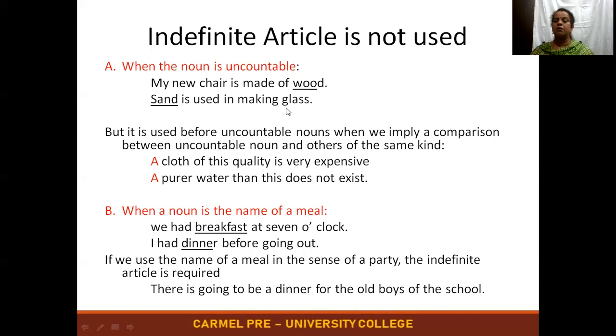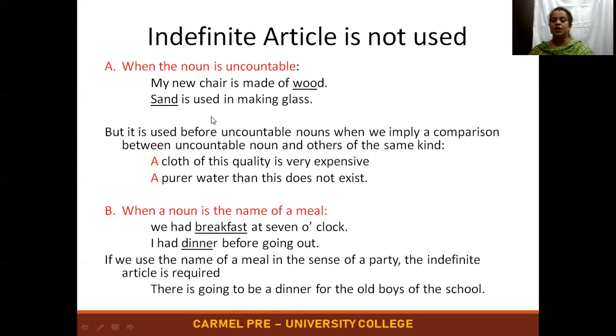Sand is used in making glass. So it should not be a sand because it's not a countable noun. But a is used before an uncountable noun when we imply a comparison between the uncountable noun and the other of the same kind.